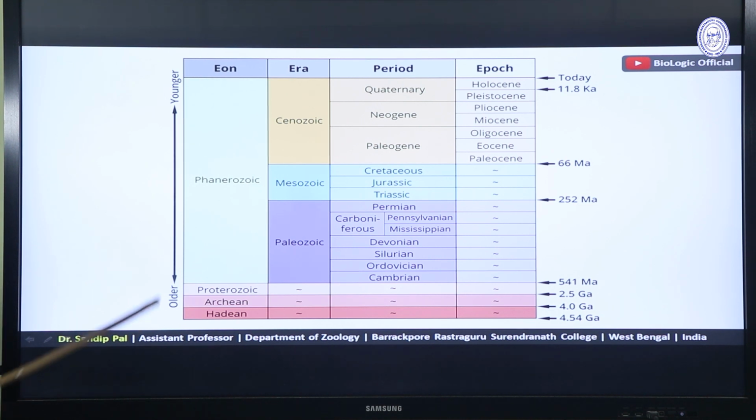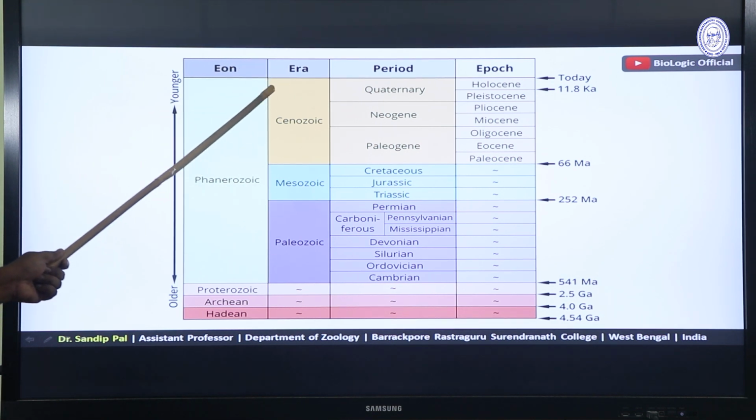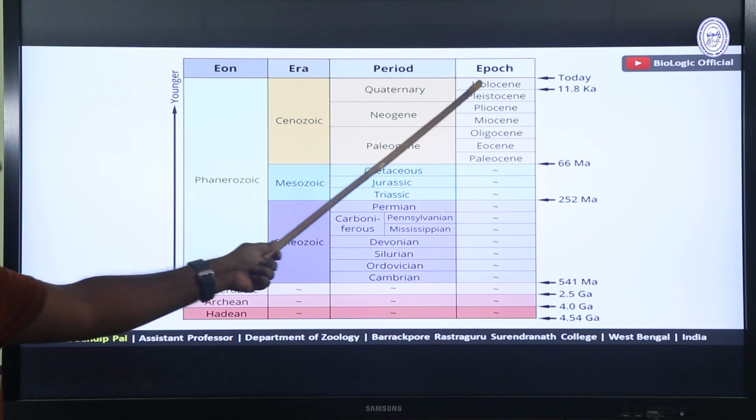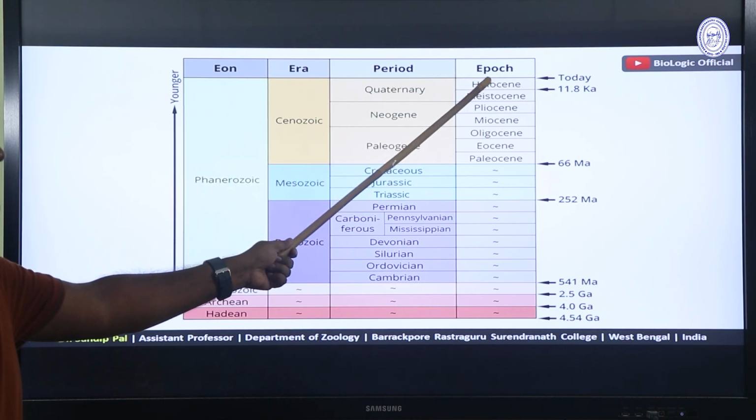So this is the geological time scale table. It is actually divided into different parts. The larger time scale or part is called eon, then era, then period, and the smaller one is called epoch.